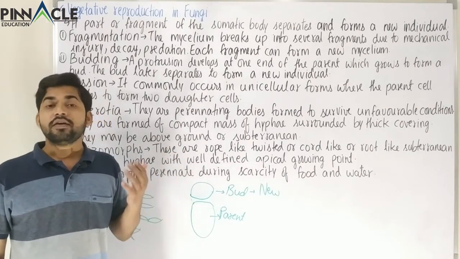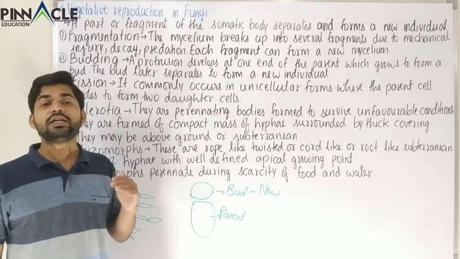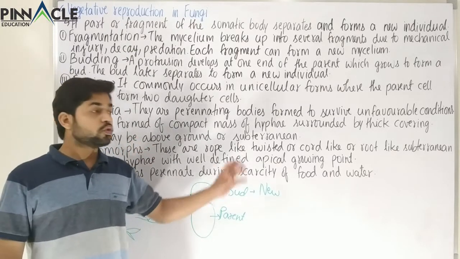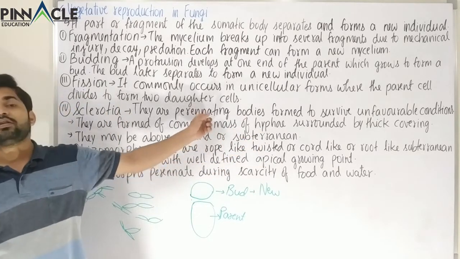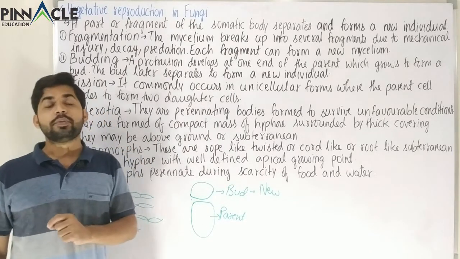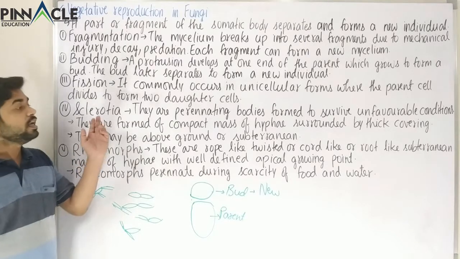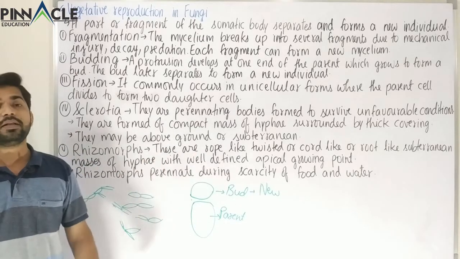For example, we know that fungi grow best in warm conditions. So if the temperature is very low, the fungi cannot grow well. So those conditions could be unfavorable, and these are perennating bodies. So these will help in survival for a long time, because that is the function of a perennating structure. So these are perennating bodies formed to survive unfavorable conditions.